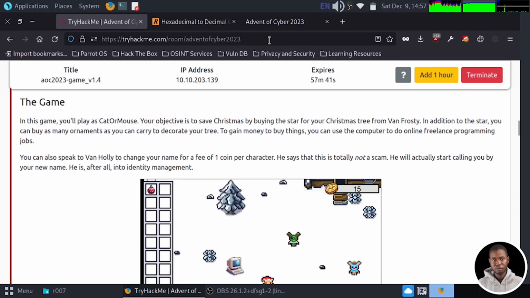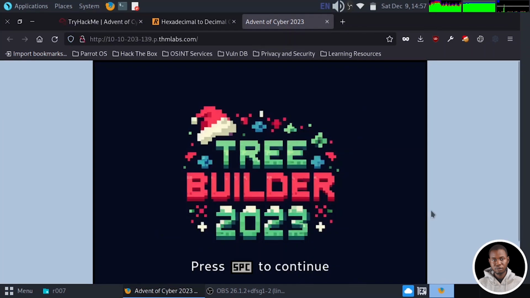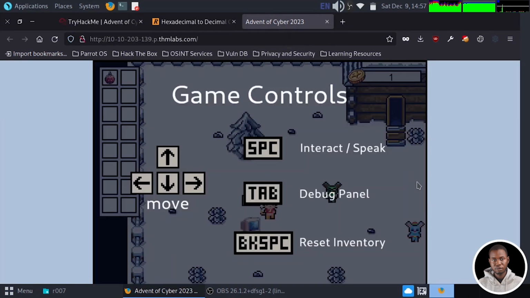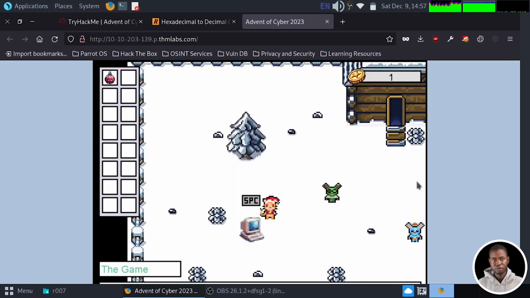I see. So let's see what all this is all about. So this is the game interface. You just need to press the space bar and you see the game controls. We have the arrow keys in order to navigate through the game screen. We also have the space bar to interact or speak with characters within the game. We have the tab key to open the debug panel and the backspace to reset our inventory. So I'm going to press the space key and we have our game.